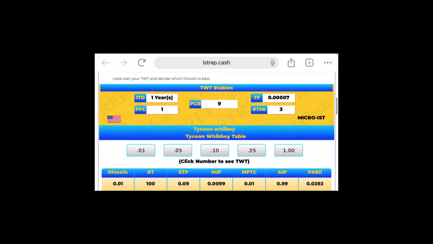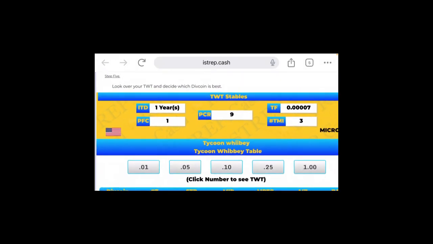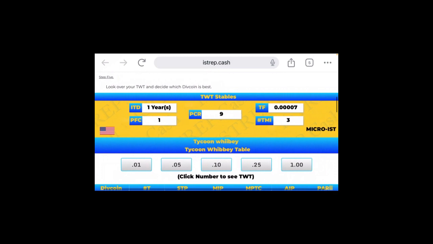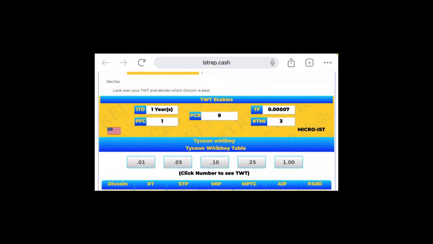And of course, we'll come up inside of this part here to see our other structures inside of our TWT table. TWT staples: we have our ITD, which is 1 year. We have our PFC, personal fiat to crypto, which is going to be $1. We have our personal capital raise, which is $9.